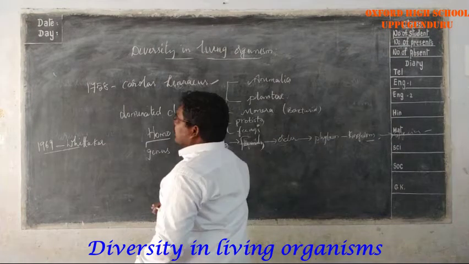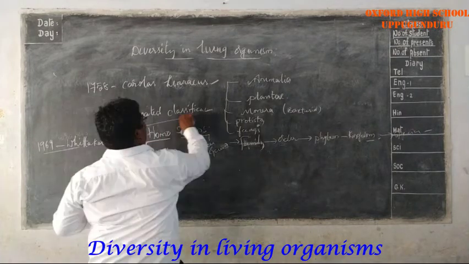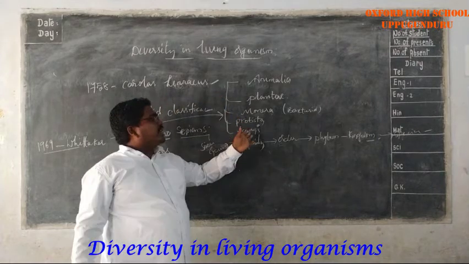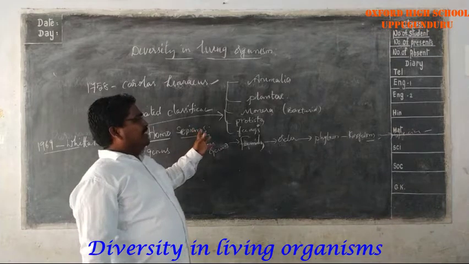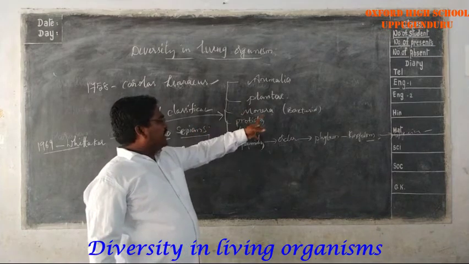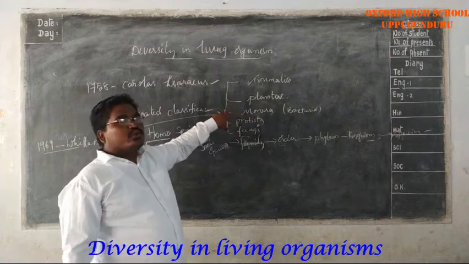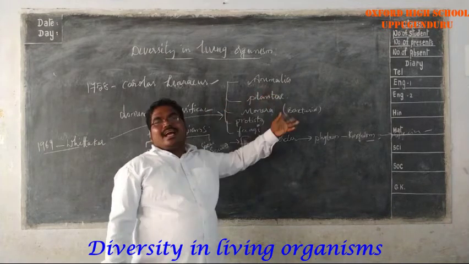So in Whittaker's classification, five kingdoms are there: Animalia, Plantae, Monera, Protista, and fungi. Monera means bacteria. So he included these Monera, Protista, and fungi, because they do not fit into plants or animals.